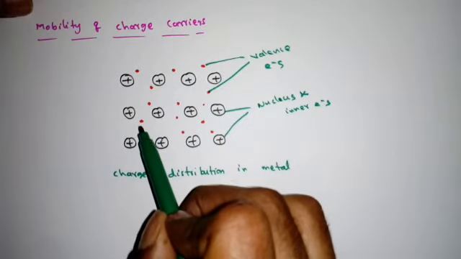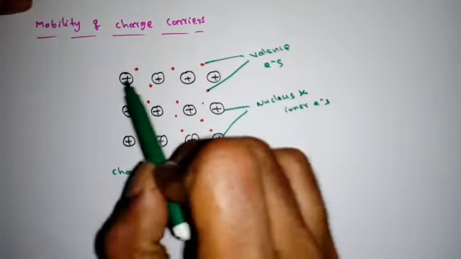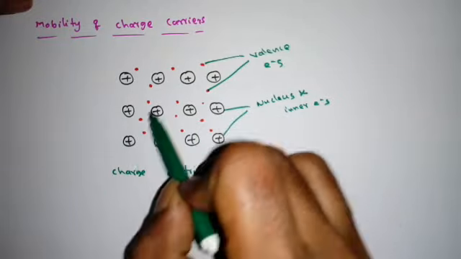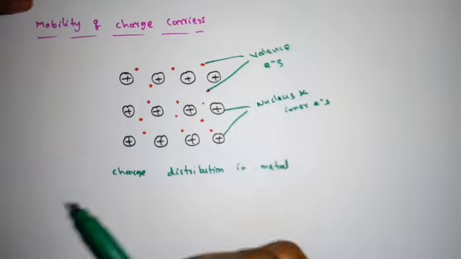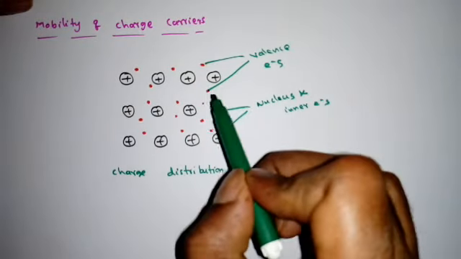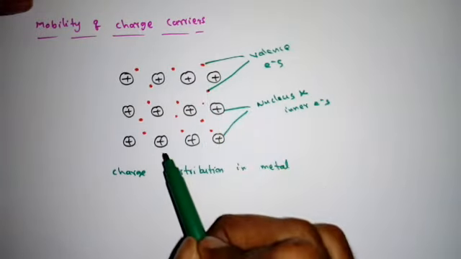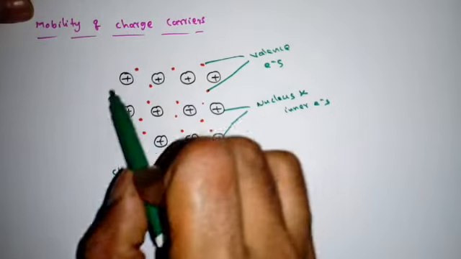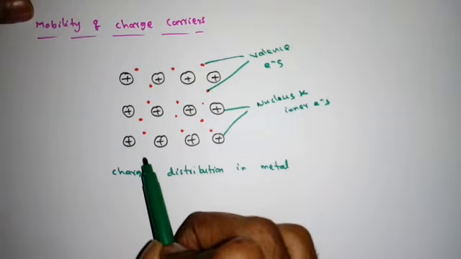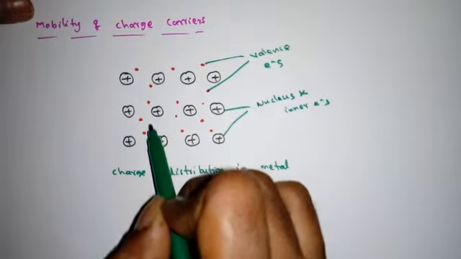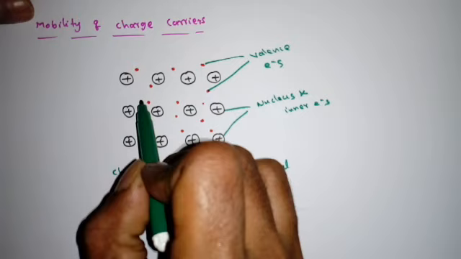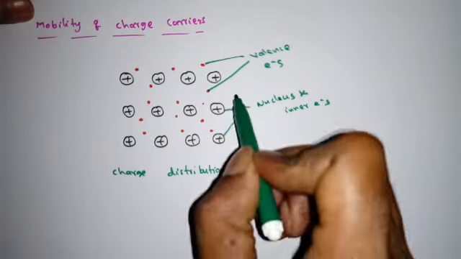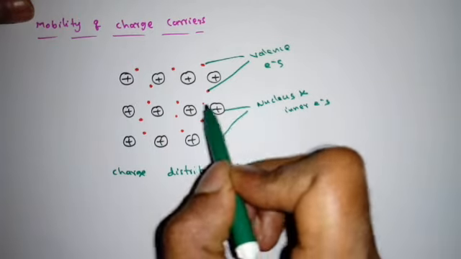Whenever there are free electrons, they try to move randomly from one atom to another atom, right? When the charge carriers are moving, current will exist, but it is a random motion. When we look at any cross-sectional area, some electrons are moving from left to right, and some from right to left.